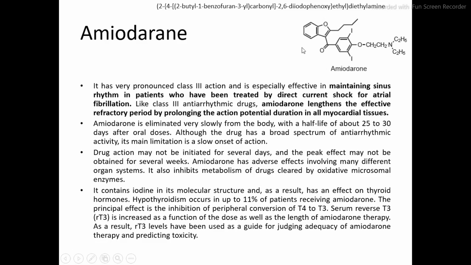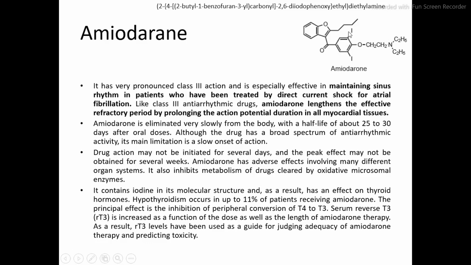1-benzofuran-3-yl, carbonyl, then 2,6, because we number this phenyl ring from this position, since we started our numbering from this carbon 2 dash, then 1, 2, 3, 4.